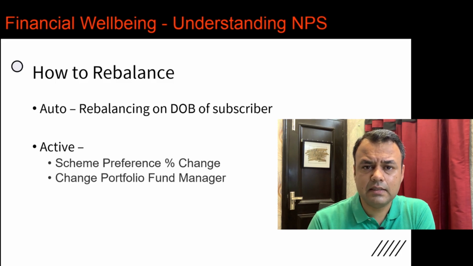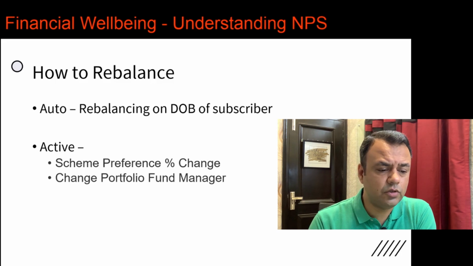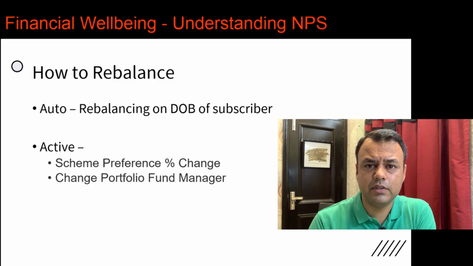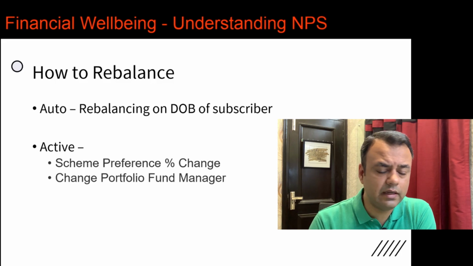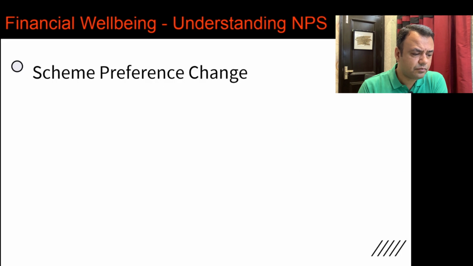In that case, it sells all your investment in HDFC and equally buys it for LIC. There are no substantial charges for this. The usual NPS service management charges get applied, which are not very high.